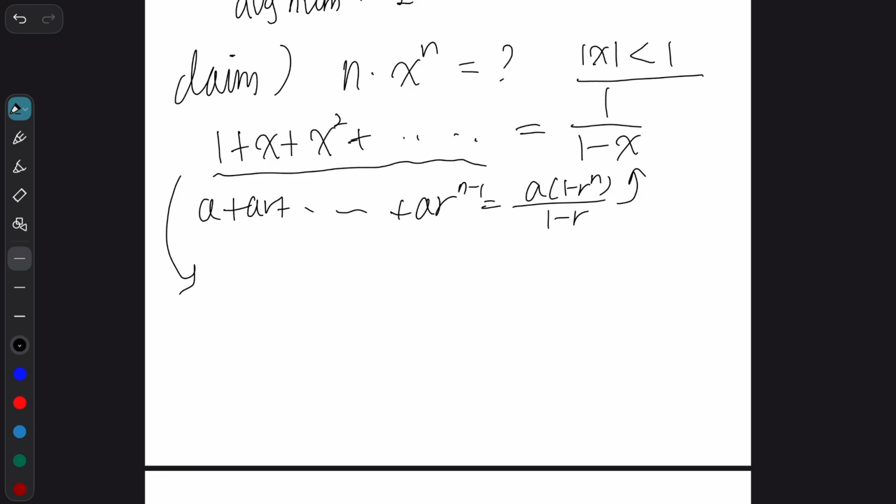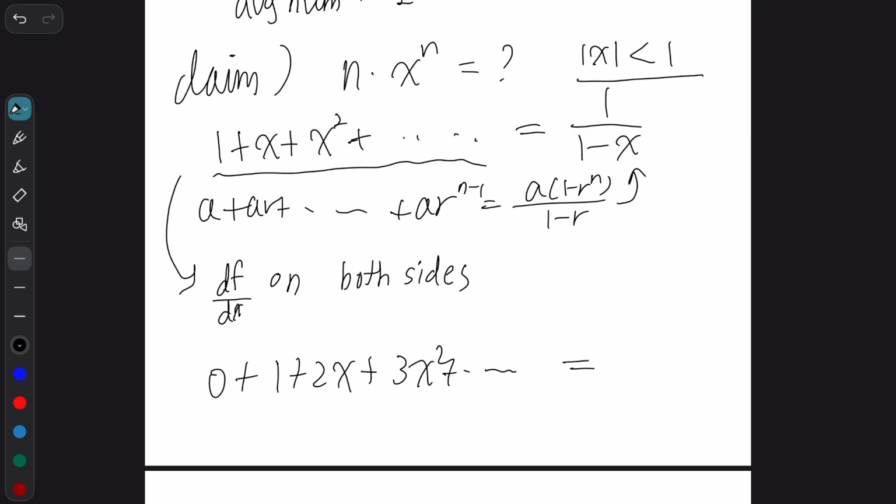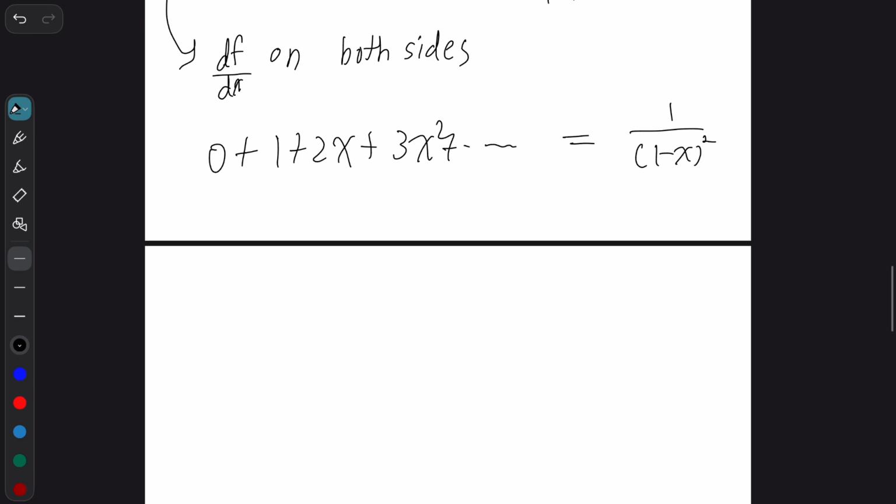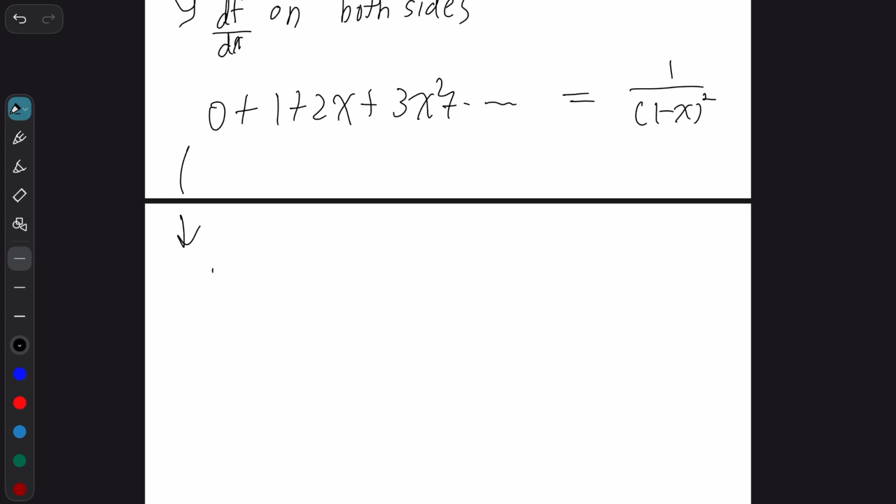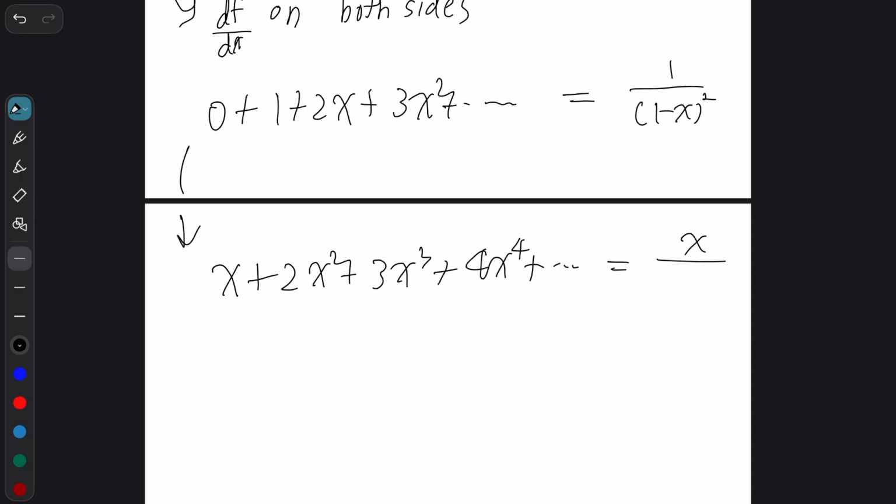So you can just take d/dx on both sides, which will give us 0 plus 1 plus 2x plus 3x squared plus all the way to infinity equals 1 divided by 1 minus x squared. Now we want n x to the n power. This is currently n x to the n minus 1 power. So therefore, we multiply x on both sides. x plus 2x squared plus 3x cubed plus 4x to the 4th power plus all the way to infinity equals x over 1 minus x squared.